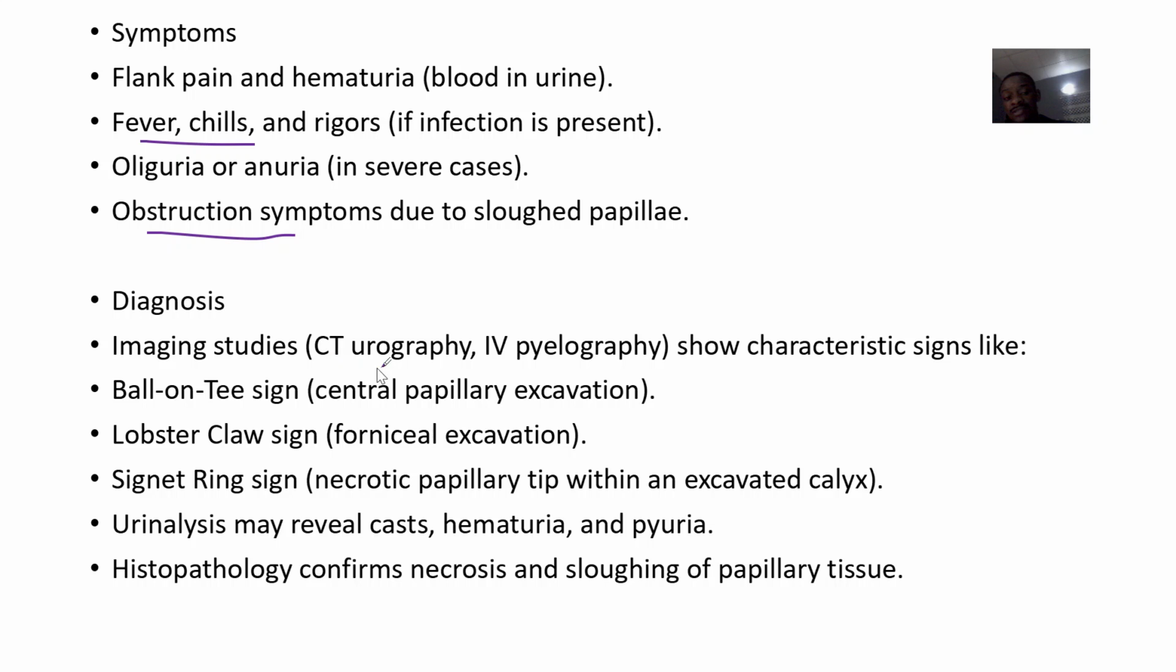So diagnosis is imaging studies like CT scans, urography, IV pyelography. So you also see what? Ball on tee sign, right? Lobster claw sign, signet ring sign. Alright, so necrotic papillary tip with an excavated calyx.